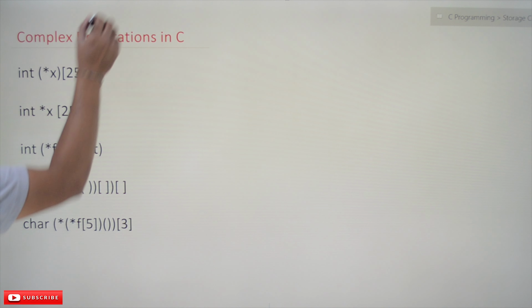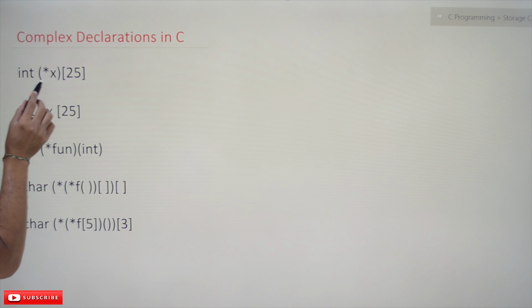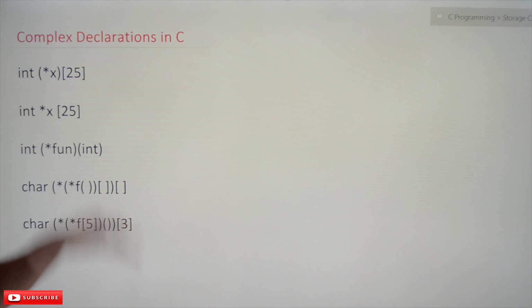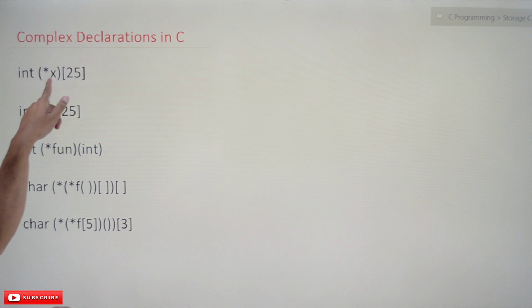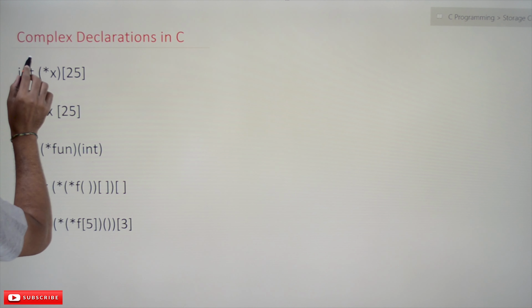In the first declaration, both of these have the same precedence, in the first row of the precedence table, so the associativity is from left to right.